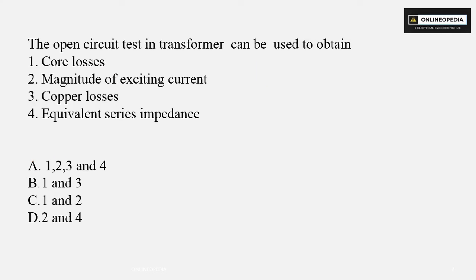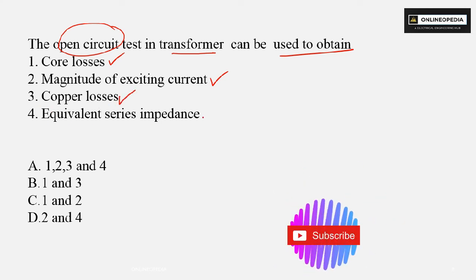Next question is, the open circuit test in transformer can be used to obtain. Option 1, core loss. Option 2, magnitude of exciting current. Option 3, copper loss. Option 4, equivalent series impedance.